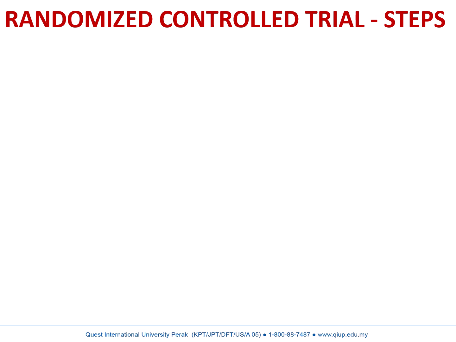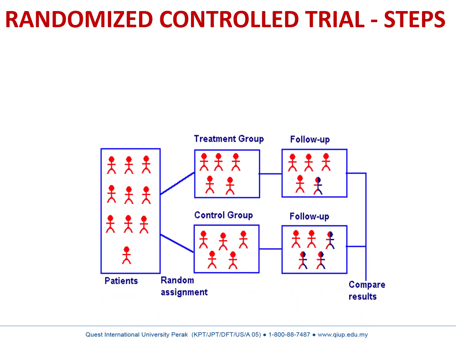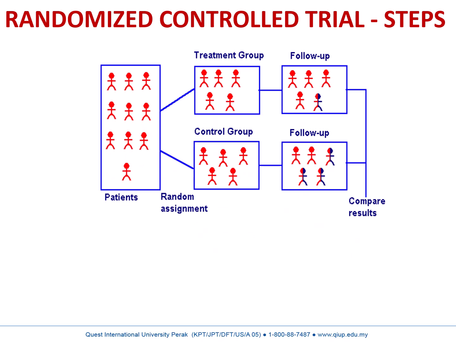Randomized controlled trial steps. We can go through the steps. Patients are randomly assigned to either the treatment group or the control group. Then they are followed up. Some people in the treatment group develop the outcome. Some people in the control group also develop the outcome. Then the outcomes or results in the treatment group and the control group are compared.